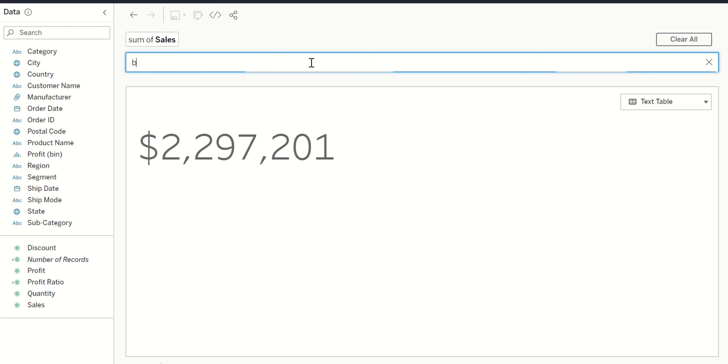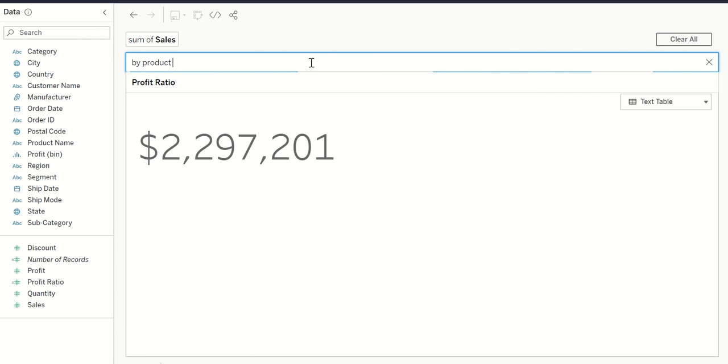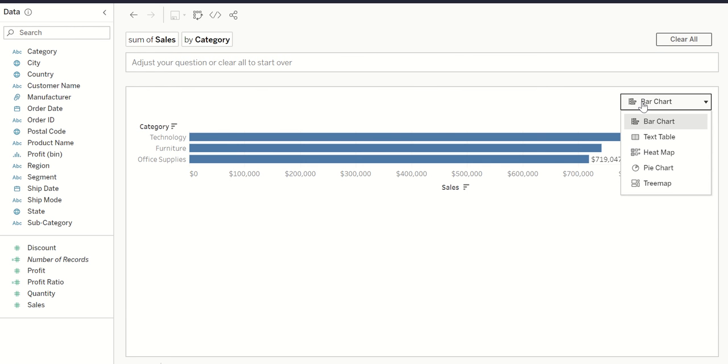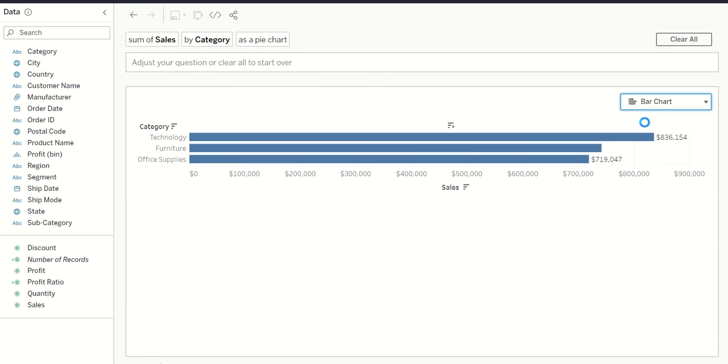Let's say I am adding by product category. So it gives me sum of sales by category in a bar chart format. So depending on the dimensions and measures, the corresponding visualizations will be enabled. You can also change it to a pie chart or any visualization of your interest.